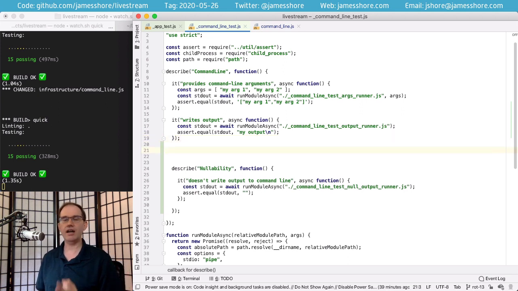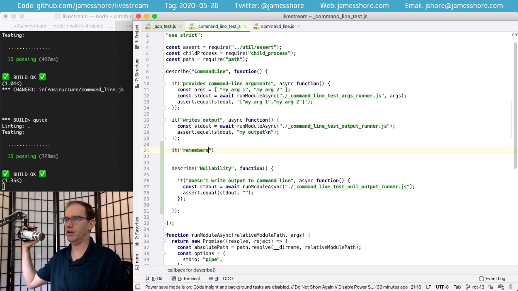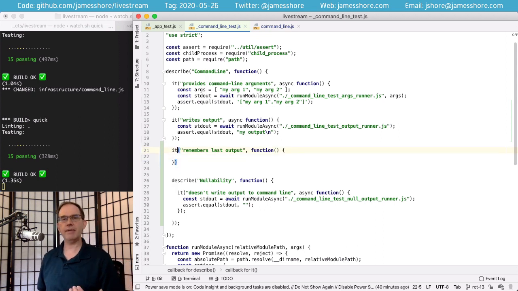But that state, like everything else, is tested production code. So we're going to write a new method, and we're going to make that just part of the normal behavior of this code. It remembers the last output. Now I could implement this with one of these modules, but those are actually really slow and painful. I've got this nice create null. Let's use it.